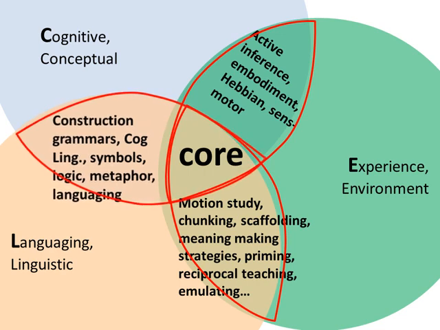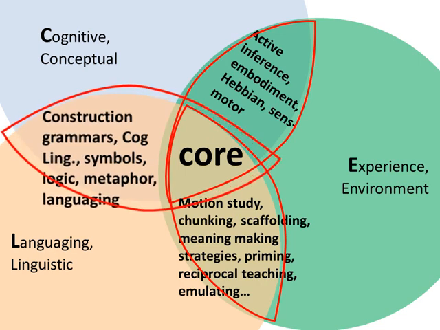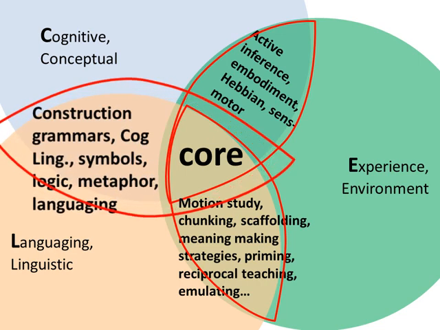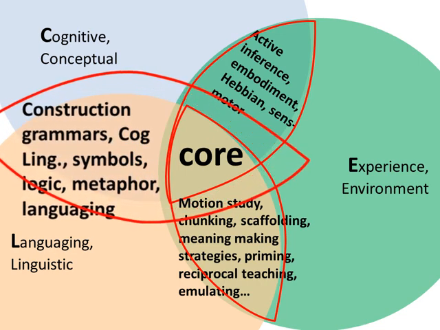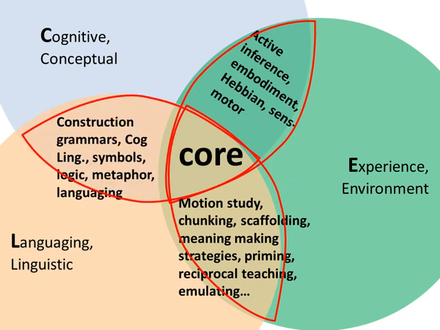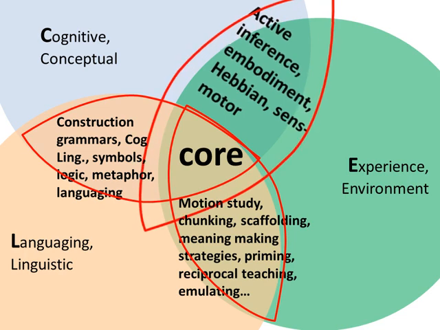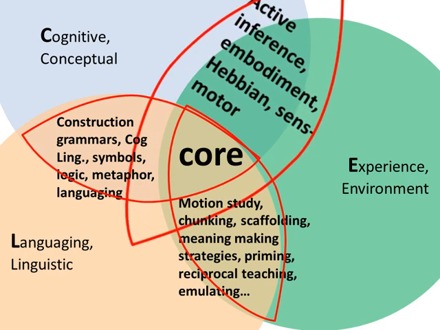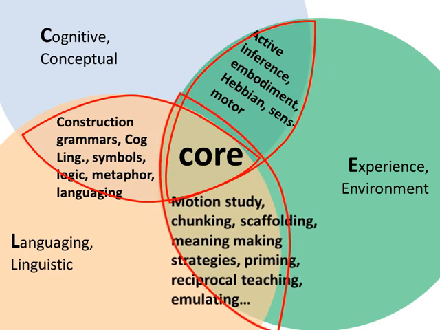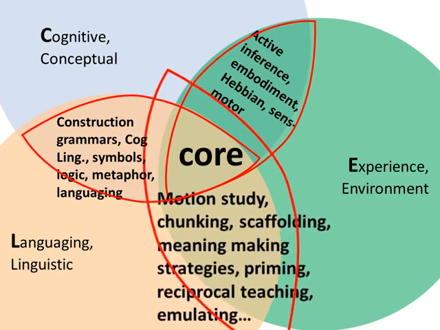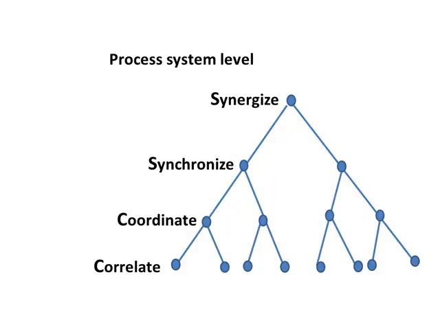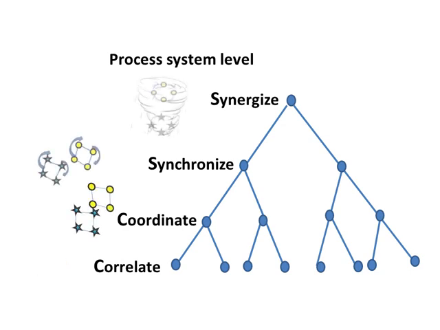Construction grammars coordinate activity between thinking and languaging. Formal logic coordinates at a fundamental level as binaries, logic gates, and yes-no questions. Active inference coordinates perception and action. Hebb's law coordinates concepts with experience. Coordination of the three streams occurs at increasing levels of order, from correlation of smallest parts at the bottom up to synergy of emergent systems at the top.